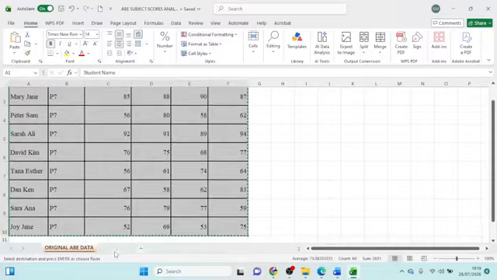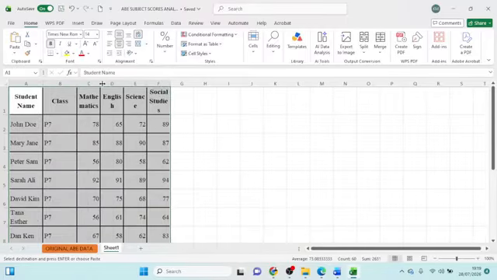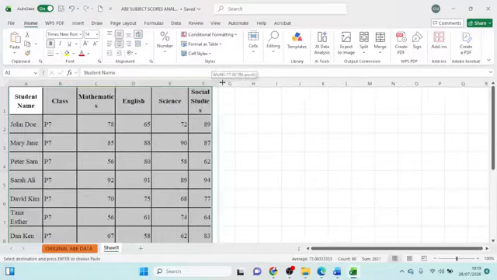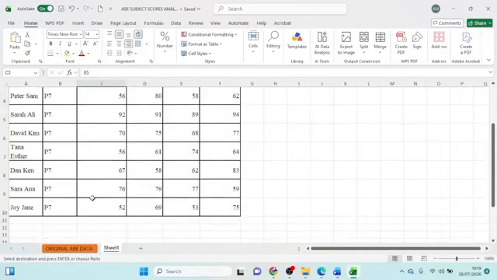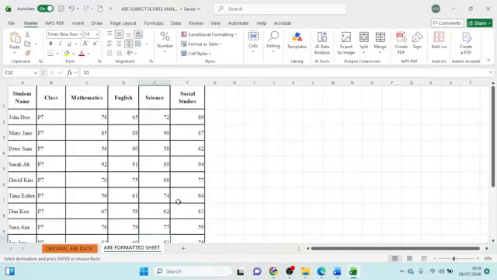Maybe it's the data I'm going to be using for formatting. I'm going to be pasting it on that sheet so that I can use that data for formatting. So this is the data I'm going to be using for formatting, and I can rename it ABE formatted sheet, because this is the data I'm going to be changing according to the question preferences.